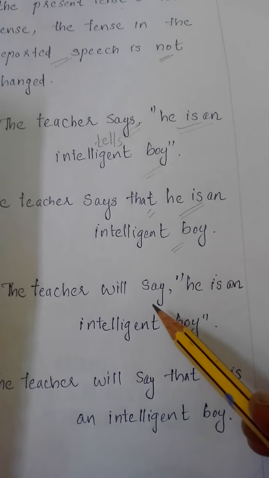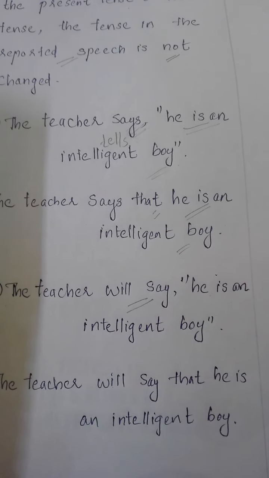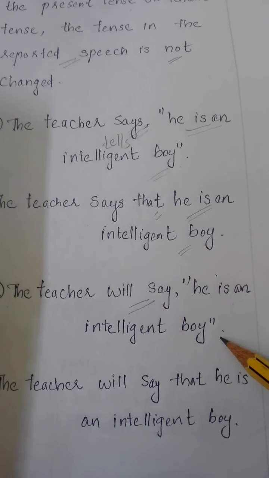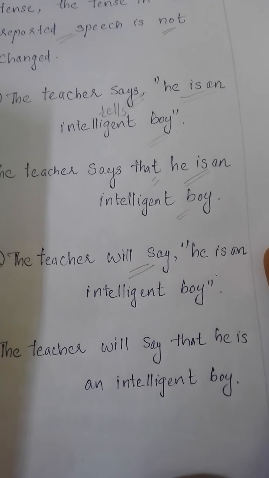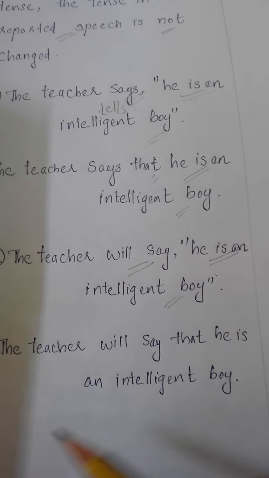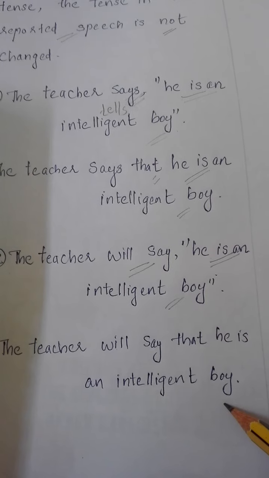So the teacher will say. Here you can see "will say", it is in simple future tense, right? So the teacher will say he is an intelligent boy. So here also we don't want to change this tense. Here see, the teacher will say that he is an intelligent boy.